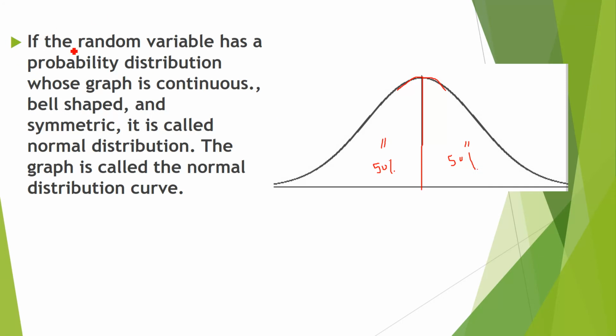If a random variable has a probability distribution whose graph is continuous, bell-shaped or Gaussian, and symmetric, it is called a normal distribution. The graph is called the normal distribution curve. So this is the normal distribution curve. In normal distribution, I told you this central line represents the mean. If the data is approximately normally distributed or normally distributed, its mean, median and mode all lie at the center.